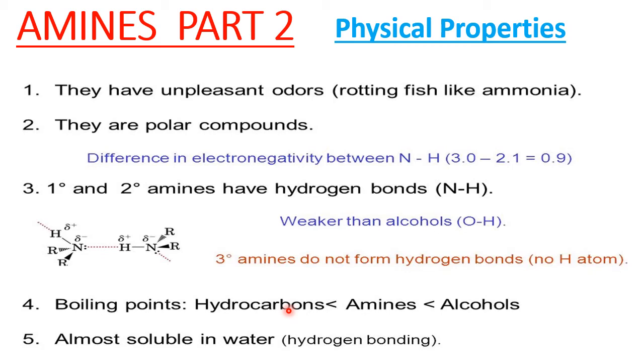Their molecular mass should be almost the same, not exactly, but at least almost the same. Amines are also soluble in water. This is the specialty of amines. Amines are easily soluble in water, but they are insoluble in organic solvents. This property we make use of in the separation of amines, because they are soluble in water. Other compounds which are non-basic are insoluble, so we can separate them easily by the filtration method.